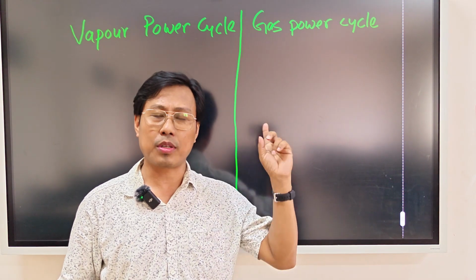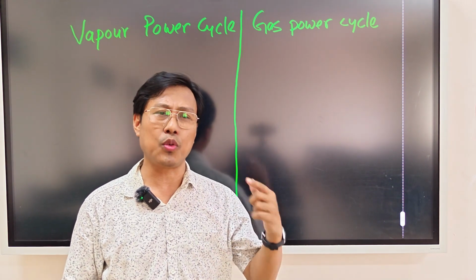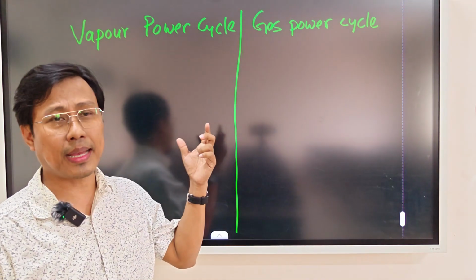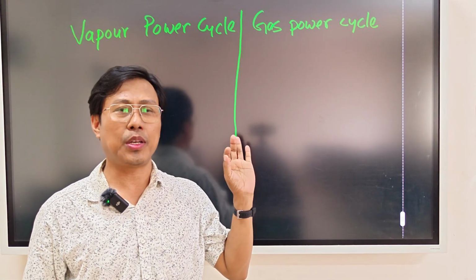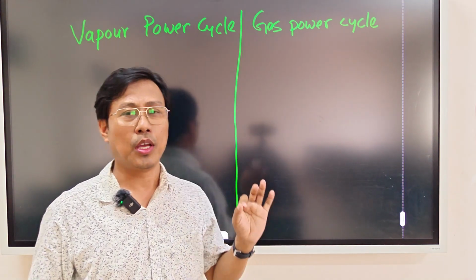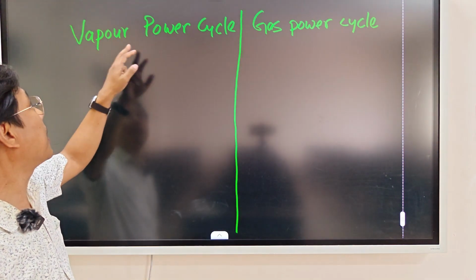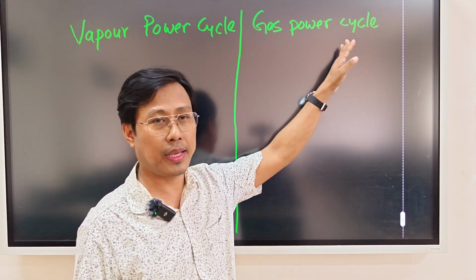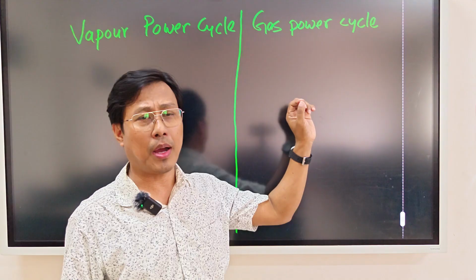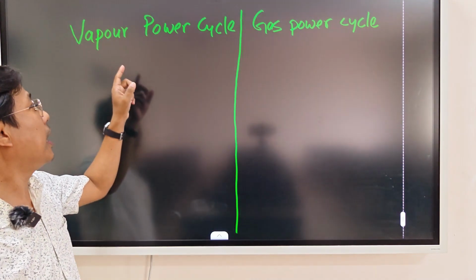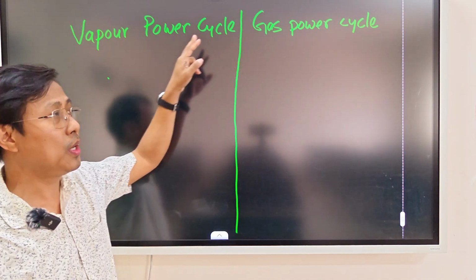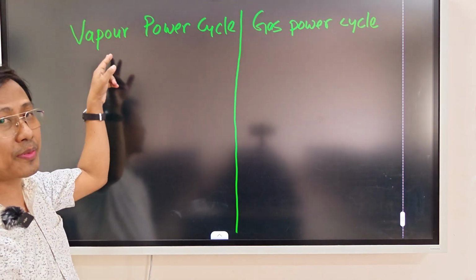Although both cycles are power cycles which are used to produce power or energy, there are some differences. So today we will learn the differences. First one is vapor power cycle, and next one is gas power cycle. Both are power cycles, but the only difference is in the name, vapor and gas, due to the different working substance.